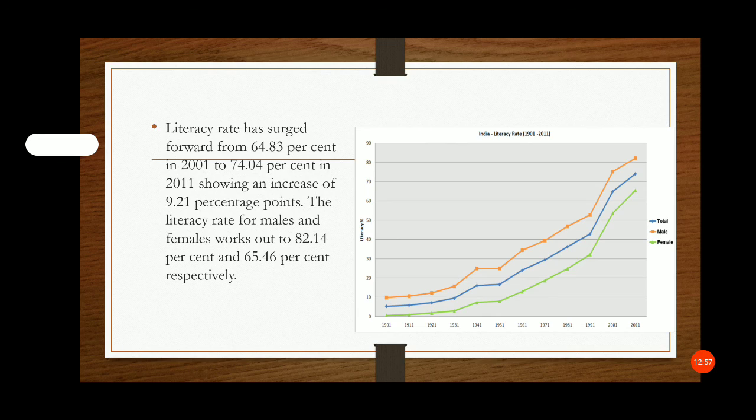This line graph shows the increasing rate of literacy from 1901 to 2011. The red line shows the male literacy rate, the green line the female literacy rate, and the blue line the total population literacy rate.